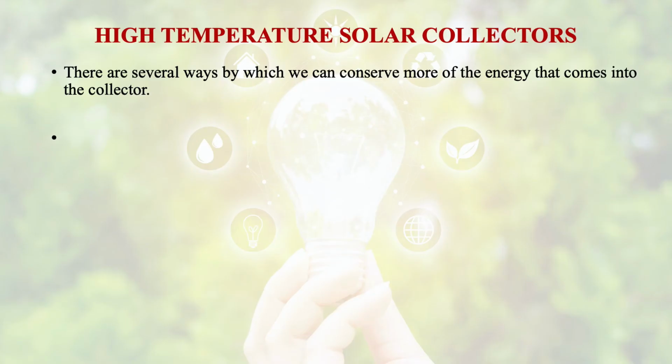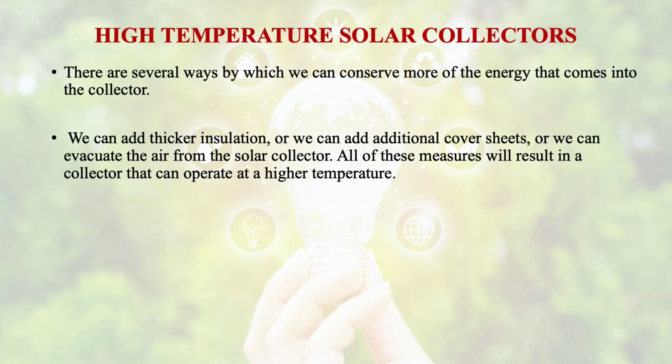Then come the high temperature solar collectors. There are several ways by which we can conserve more of the energy that comes into the collector. We can add thicker insulation, or we can add additional cover sheets, or we can evacuate the air from the solar collectors. All these measures will result in a collector that can operate at a higher temperature.